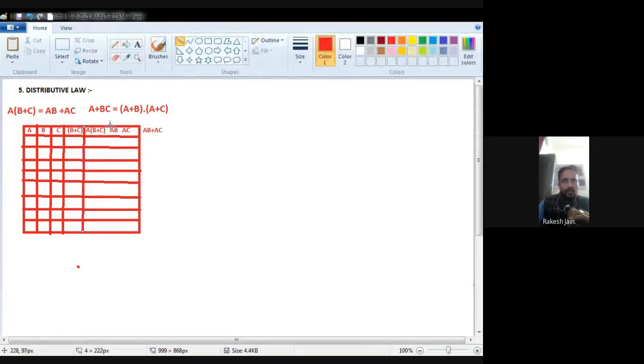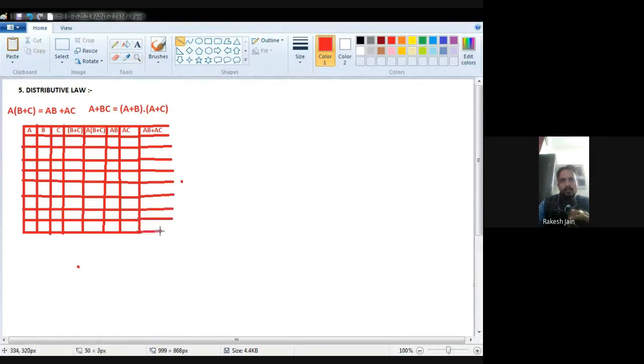Now see very carefully. Because there are three quantities A, B and C, we require 8 different values, because 3 inputs are there. 1, 2, 3, 4, 5, 6, 7 and 8. Okay, the first one is A,